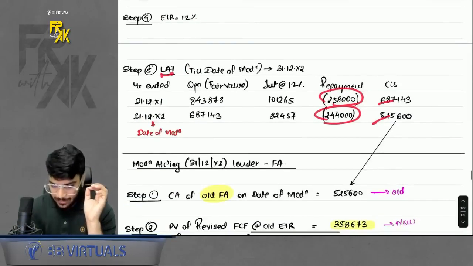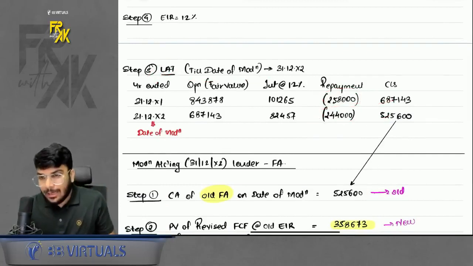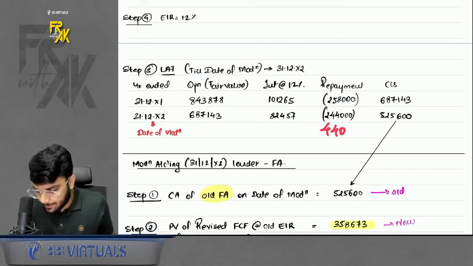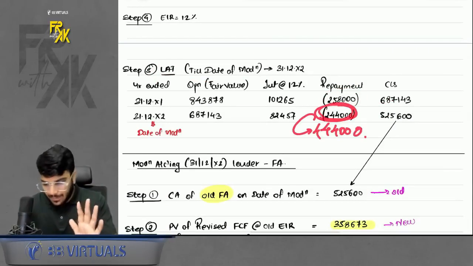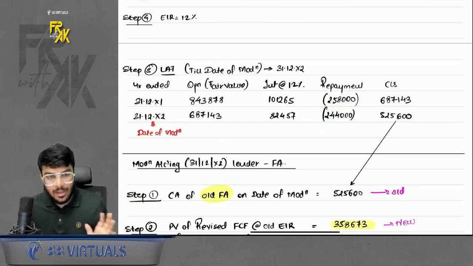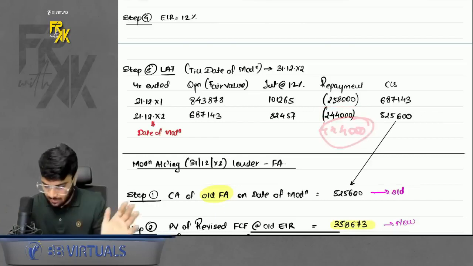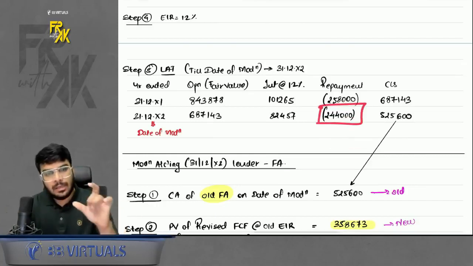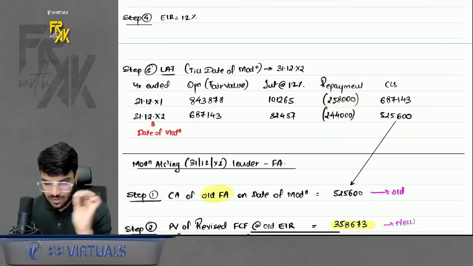Acha, in this LAT till the date of modification, in the second year repayment, ideally I can also take 4,44,000 instead of 2,44,000. Why? Because you are prepaying 2 lakhs extra, na? But that I will treat separately. Here I have only taken 2,44,000. This is done as per ICAI. Even if you take 4,44,000, it is fine. It is not a mistake. Okay, both will work. But still, I will take only 2,44,000. The 2 lakh prepayment I will treat separately. Anyways, so this was the before modification accounting, simple.